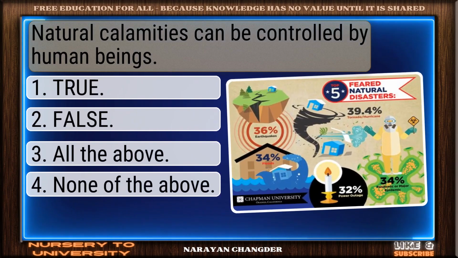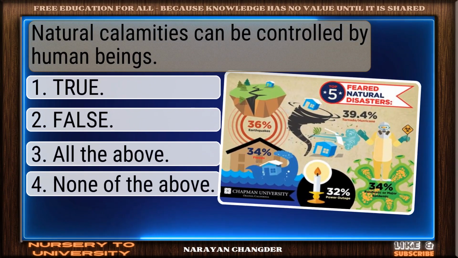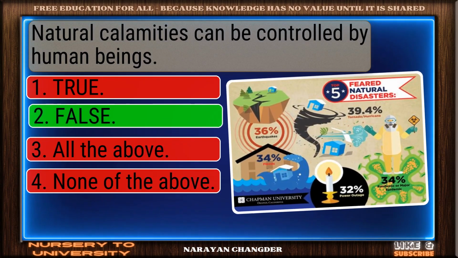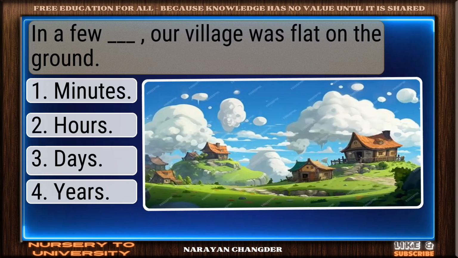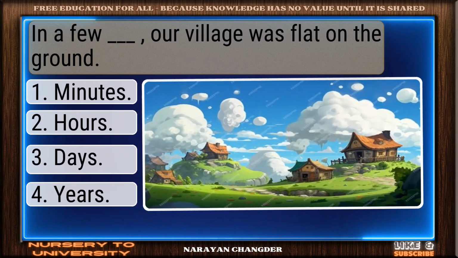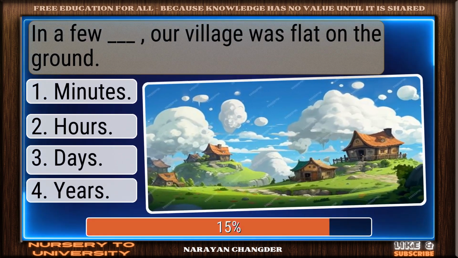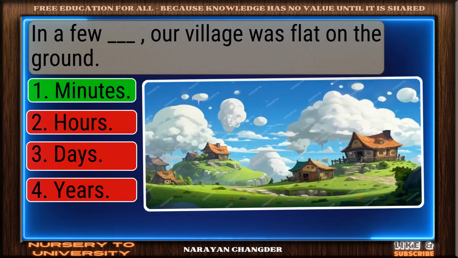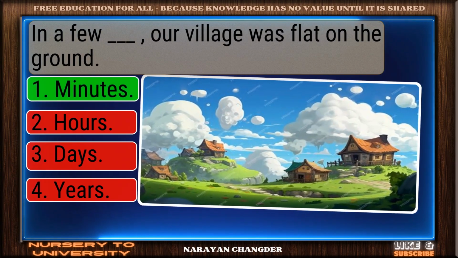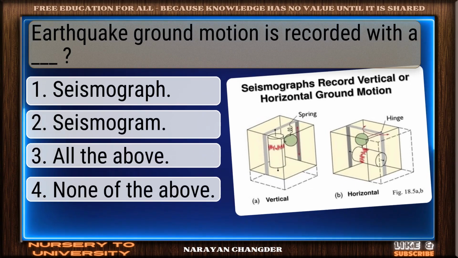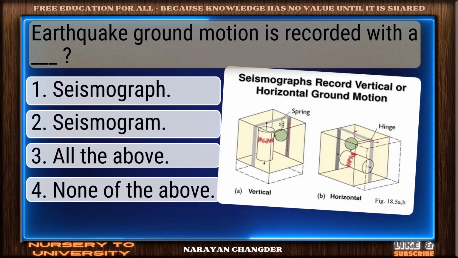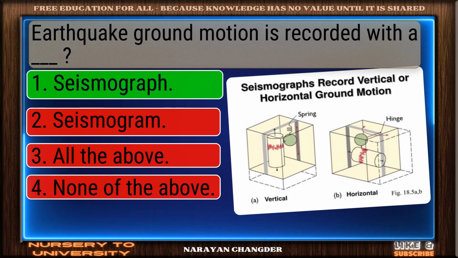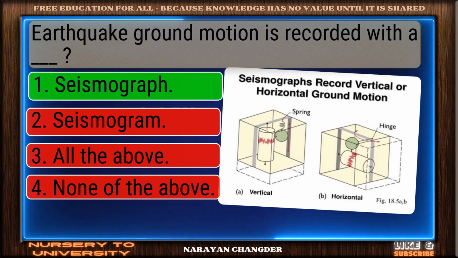Natural calamities can be controlled by human beings. Well picked. False is the correct answer. In a few dash, our village was flat on the ground. Nice work. You chose minutes and it is correct. Earthquake ground motion is recorded with a dash. Right choice. Seismograph is the best answer.